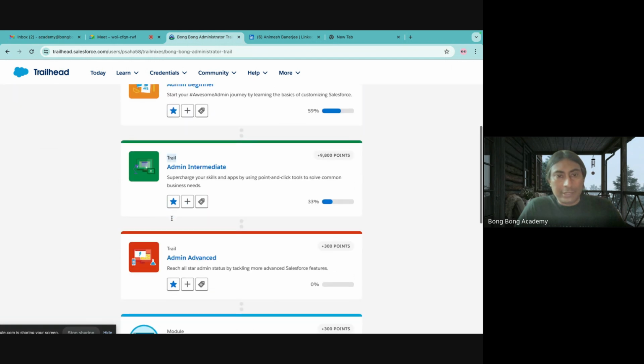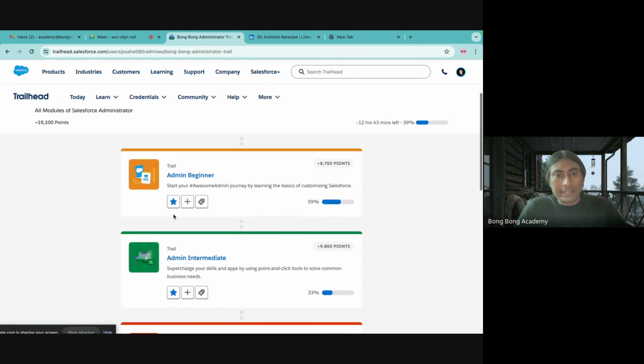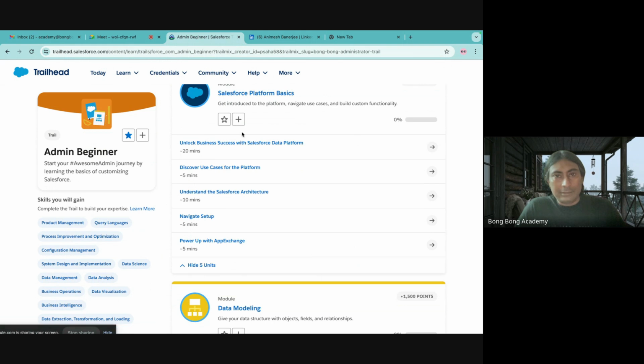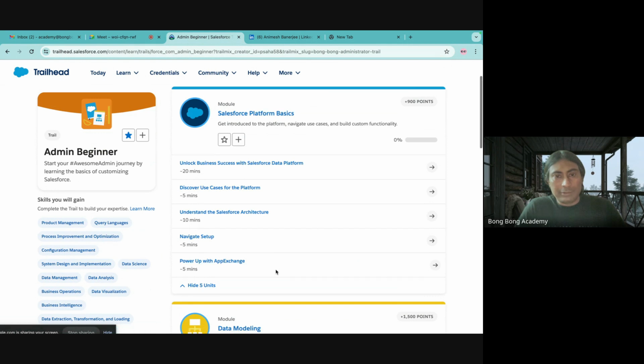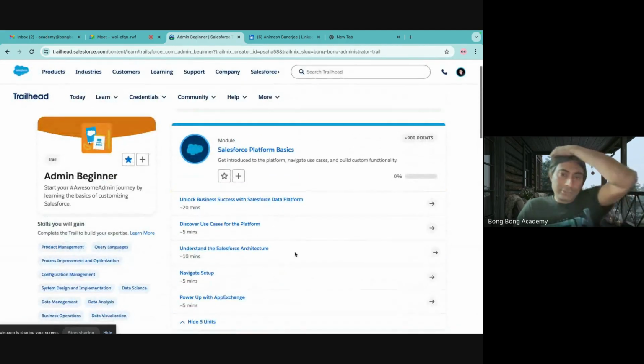What is a trail? A trail is like a complete module, and each module will have different chapters, right? So if you click on this, you will see there are different chapters, like this is the module, and this is 3, 4, 5, 6. So different kinds of chapters and different modules in that trail. After you complete each module, you will get a badge.